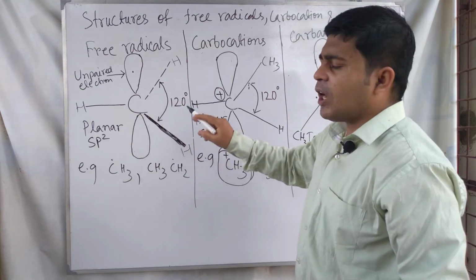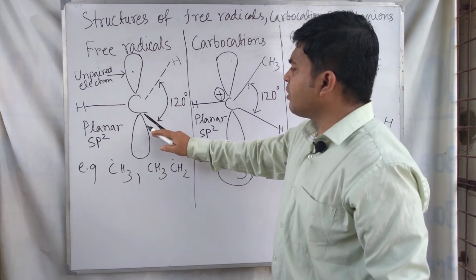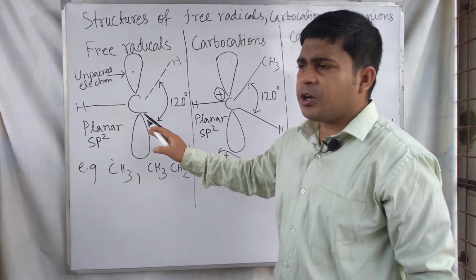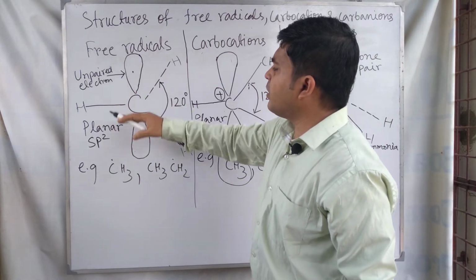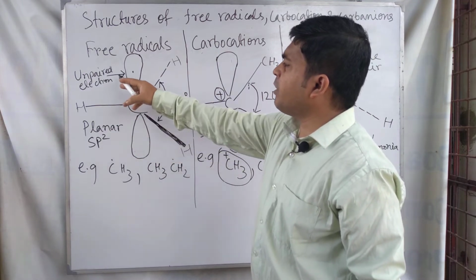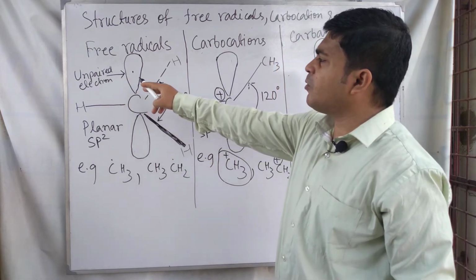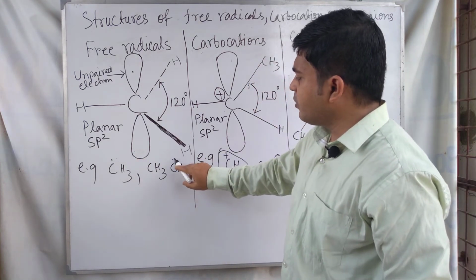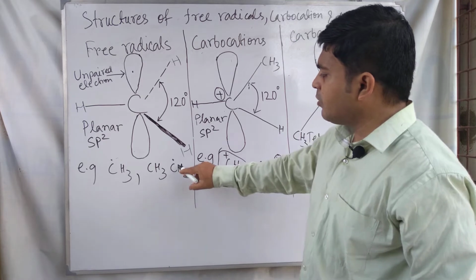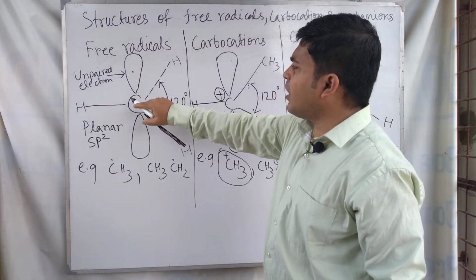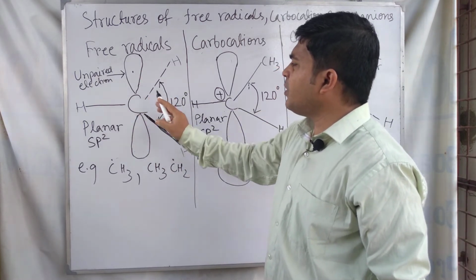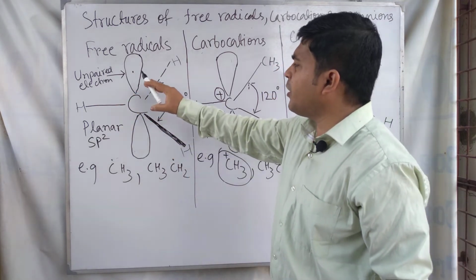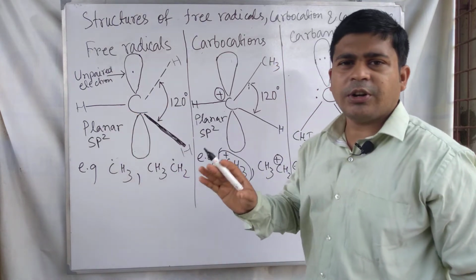These bonds are hybridized. Means these three orbitals 1, 2 and 3 are hybridized orbitals, and this one is an unhybridized orbital. This unhybridized orbital is occupying one electron. See here, one electron. This CH3 dot or CH3CH2 dot, this dot is present in the unhybridized orbital. These hybridized orbitals are coplanar. 1, 2, 3, these hybridized orbitals are coplanar.